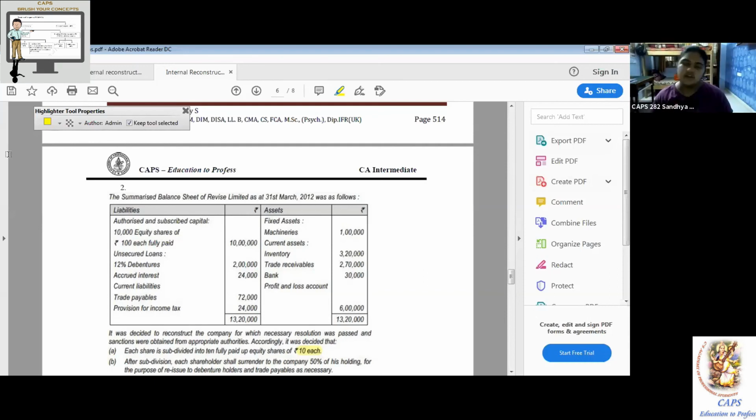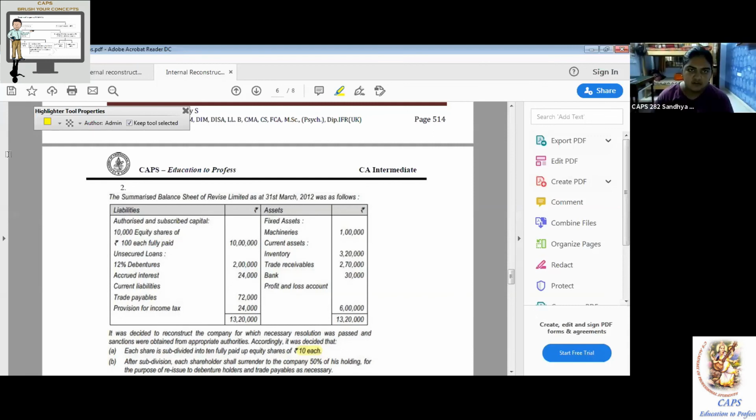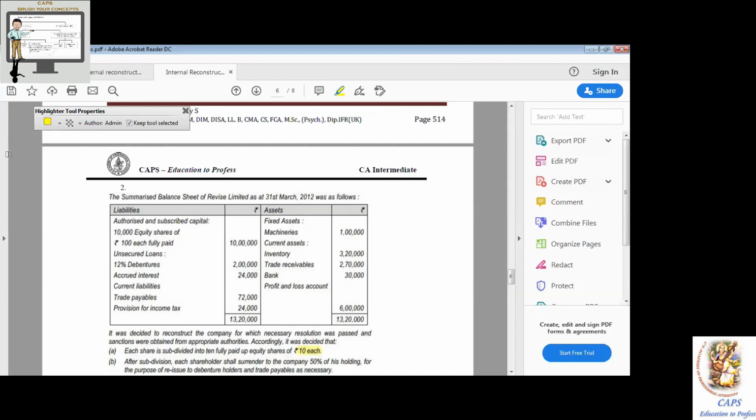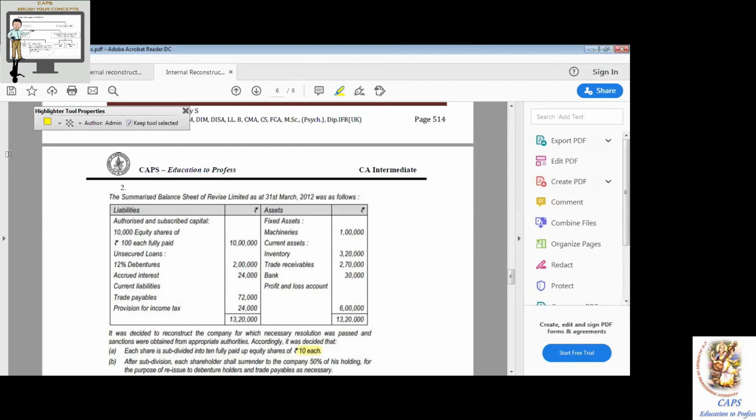Yes, sir. Then debentures. Debenture holders, will it continue or is it done with? 25% will continue. 50,000 will continue. Accrued interest 6,000 will continue. Then trade payable, will it continue? No, sir. Trade payable will not. Nil. Provision 4,000. Then one special item, capital reserve will come under reserve. Capital reserve 4,000. Balance sheet is done. So easy.